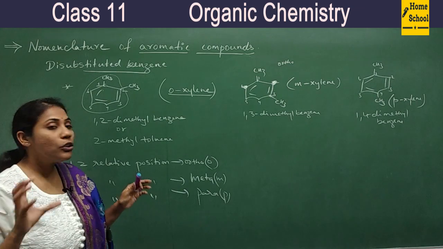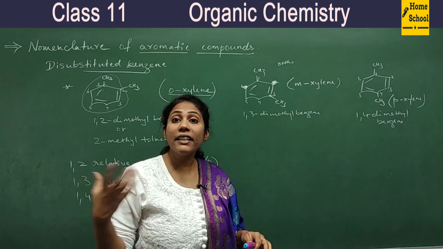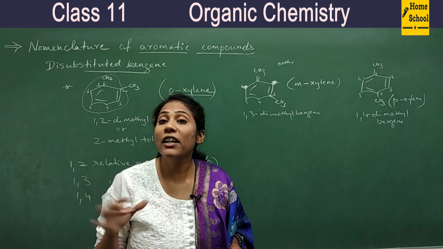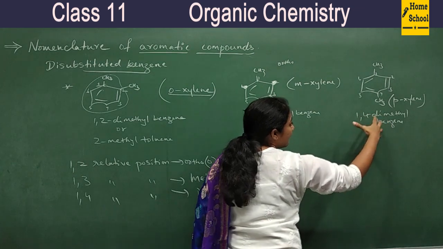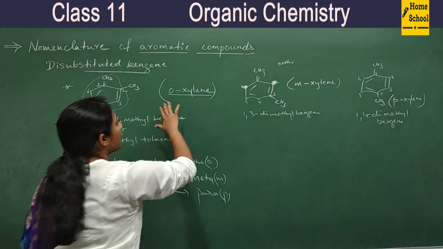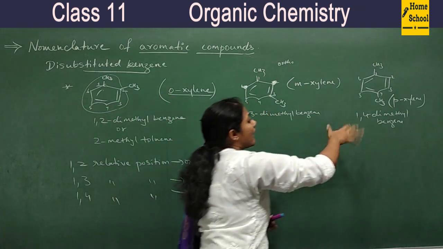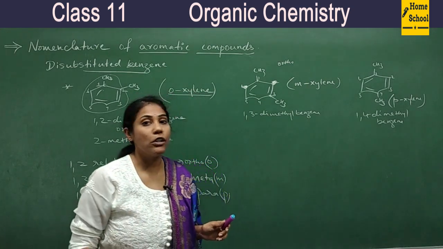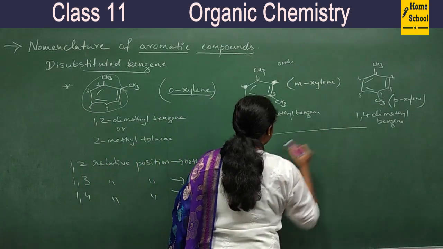Okay, so ortho, meta and para is a trivial system of naming. That means they are included as common names. Okay, you cannot use ortho, meta and para for IUPAC names. For IUPAC names, you have to mention numbers like 1, 4 and then give a name. So you are not supposed to call it ortho, meta and para. Orthoxylene, metaxylene and paraxylene are common names, so it is very important to remember common names also. Clear? Fine. And now let us go for a few more examples.